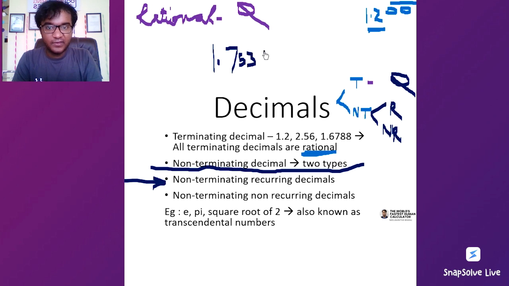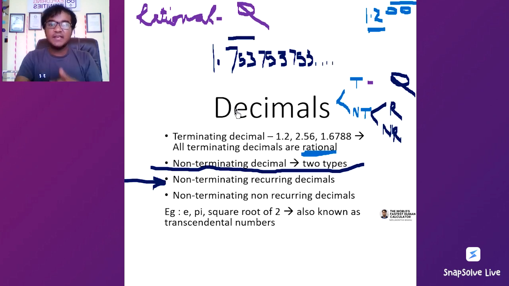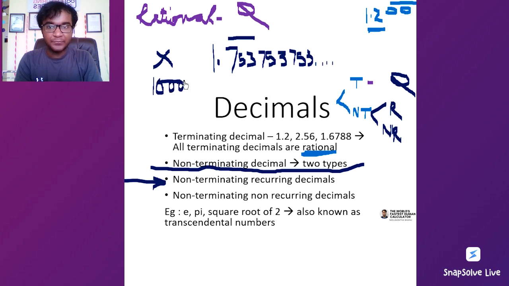1.753 753 ये जो है, this is also a non-terminating recurring decimal because 753 is being repeated. हम इसको x मानेंगे और हम इसके बाद 1000x कैलकुलेट करेंगे which will be 1753 point so and so, subtract करके हम ये p by q फॉर्म में represent करेंगे.